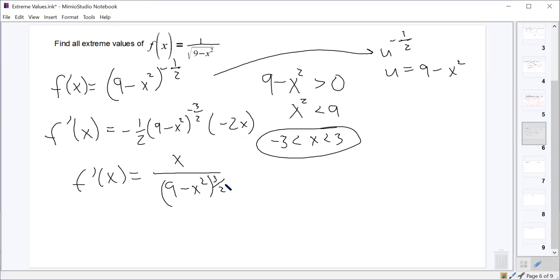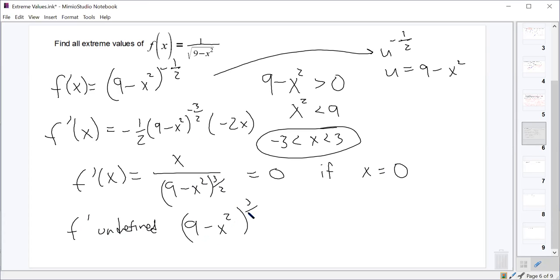So first off, when does this equal 0? Is it if x is equal to 3 or negative 3? I don't think so. That's not when this equals 0. It only equals 0 if the numerator is 0, right? So only if x is 0. But what about when is it undefined? It's if the denominator equals 0, right?